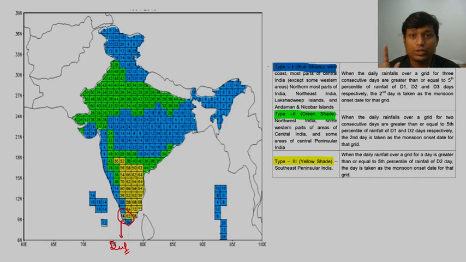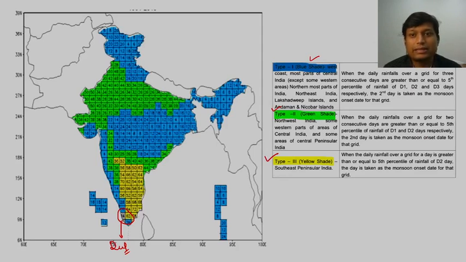One is in blue shade, another is in green shade, and the rest of the part is in blue shade, right? For all these 3 types of grids or grid points, there are certain conditions. We are not going to go into all those conditions, because those are again technical in nature, right? So only remember that the whole country is divided into 3.